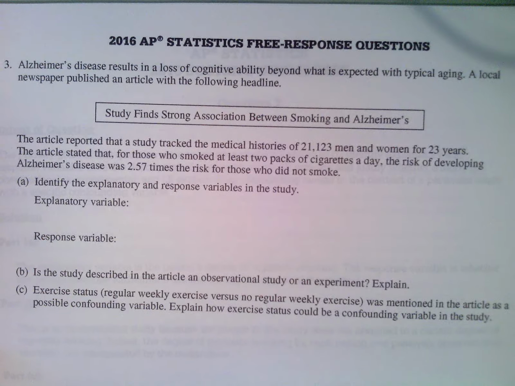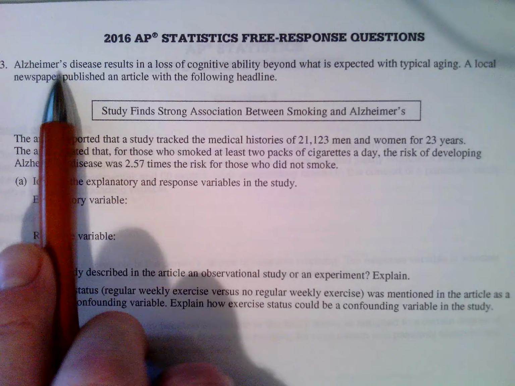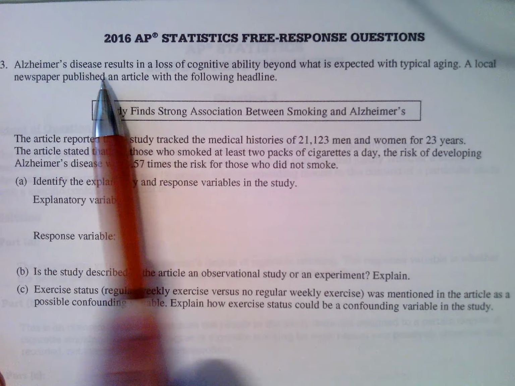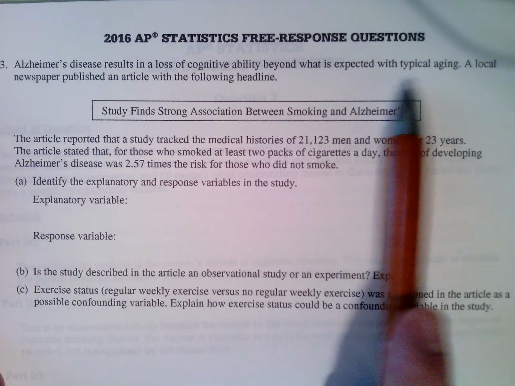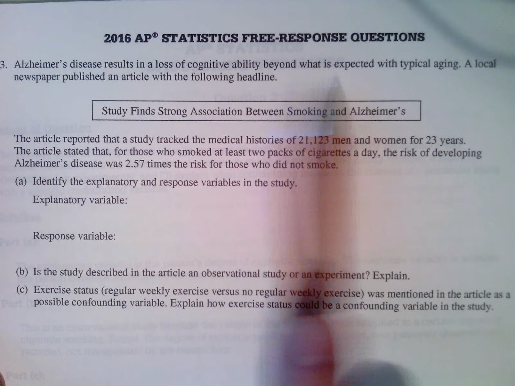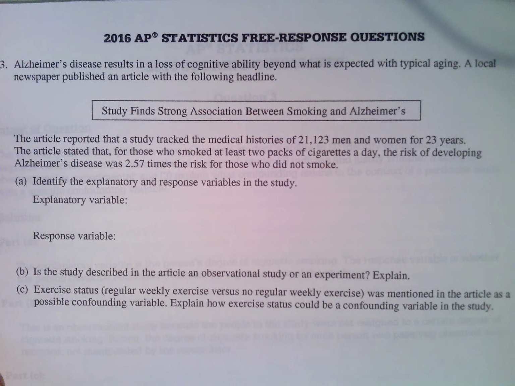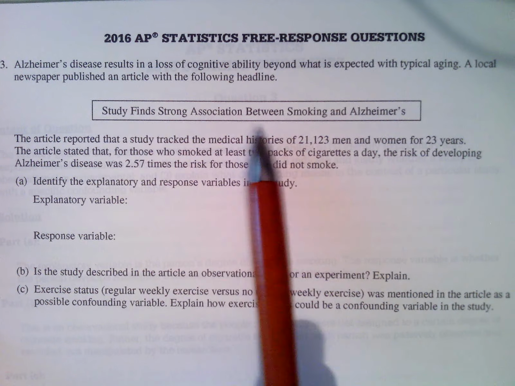Okay, so this question starts off by talking about Alzheimer's disease and how it's a cognitive decline that is beyond what you would expect for typical aging. A local newspaper published this: a study finds strong association between smoking and Alzheimer's.